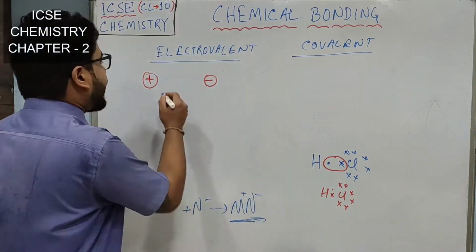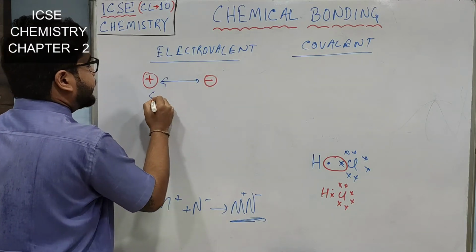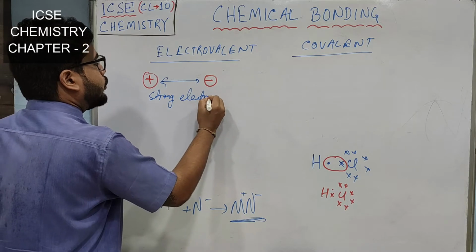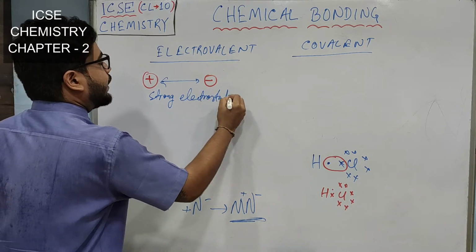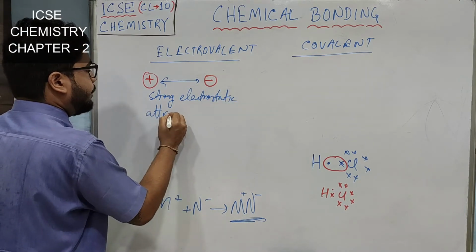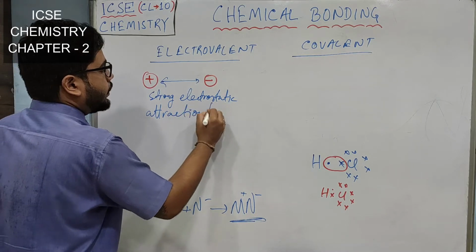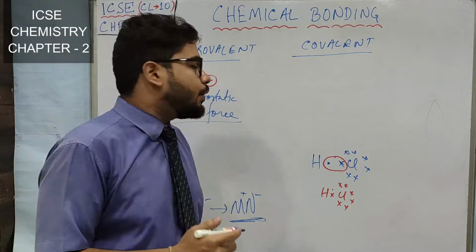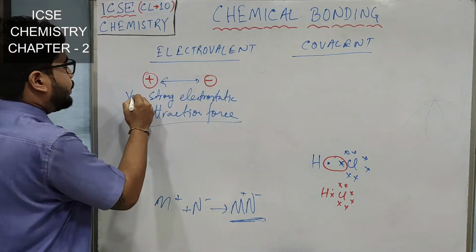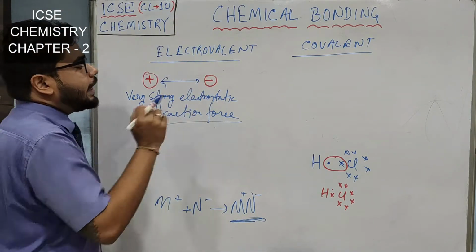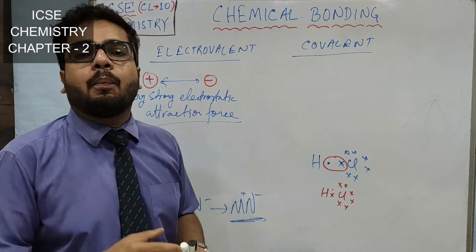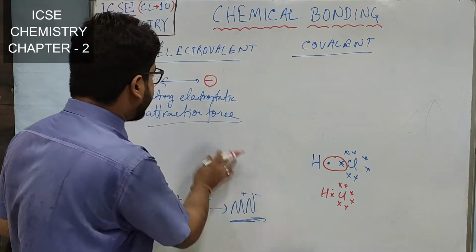Yes, they attract each other with a very strong electrostatic force of attraction, because one is positive and one is negative. Whereas here, both are non-metals, so ions are not there.